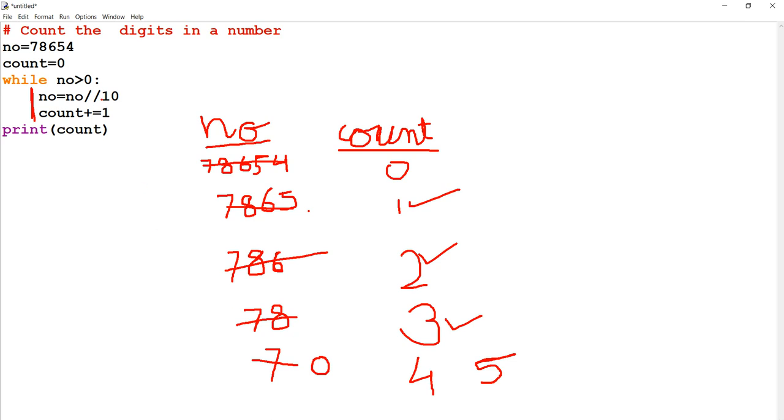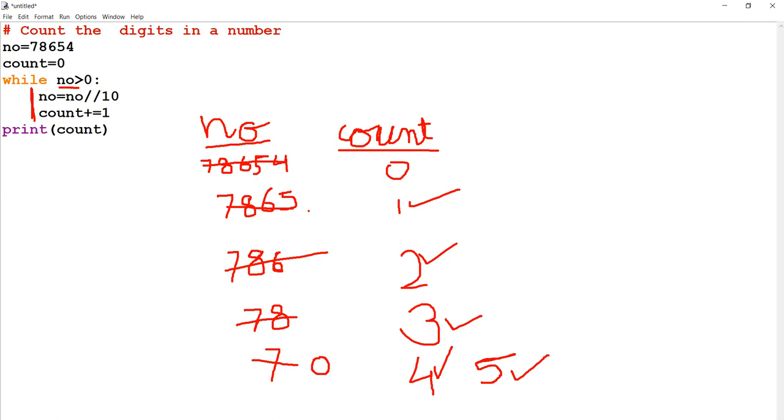And then floor division, NO floor division 10, 7. And then count is 4. 7 greater than 0, yes. Then 7 floor division 10. So this time NO will be 0. But count will increase once more, that is 5.